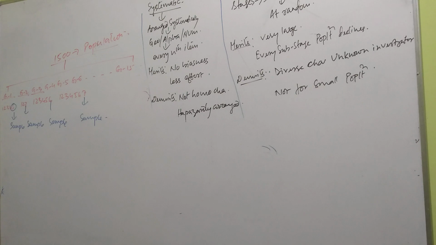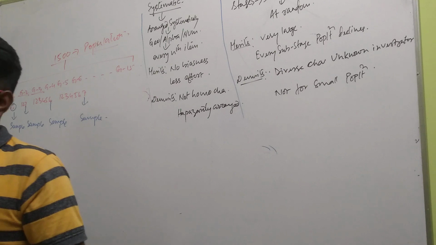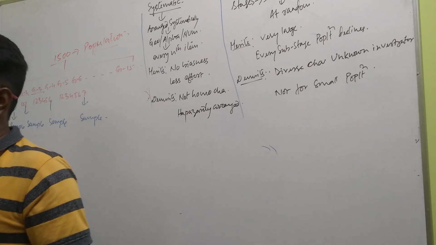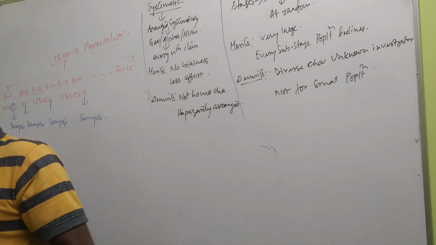In stratified sampling method, after division, samples are taken randomly from each group, but in systematic sampling method, after division, the last item from each group is taken as a sample, whatever that last item is. Now the last item may be a good cricketer, may not be.